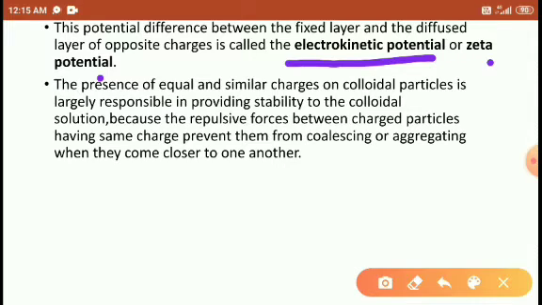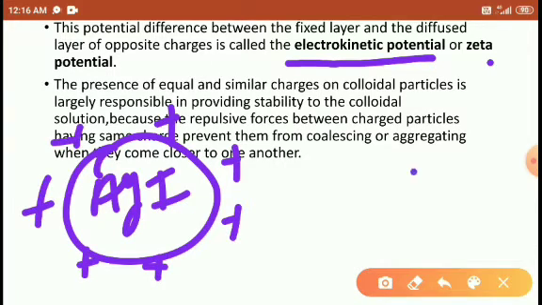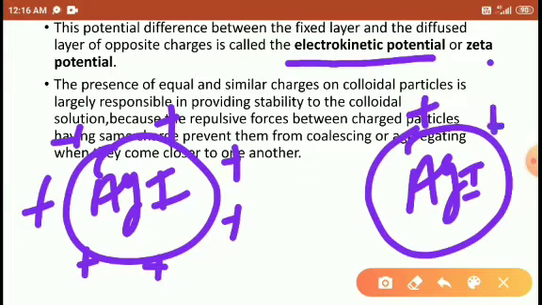The presence of similar charges on the colloidal particles is largely responsible for the stability of the colloidal solution, because of the repulsive force between the charged particles having the same charge, which prevents them from coalescing or aggregating when they are close to one another. So which colloidal particles are present? AgI around Ag plus, the positive charge, and one more AgI around the Ag plus.